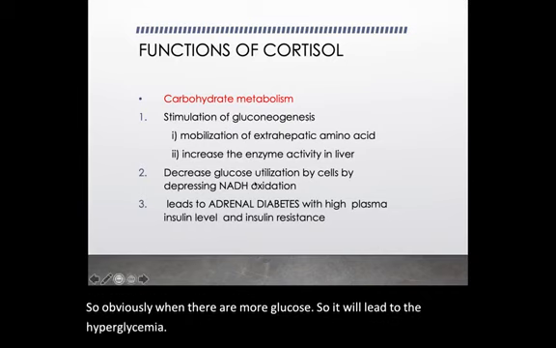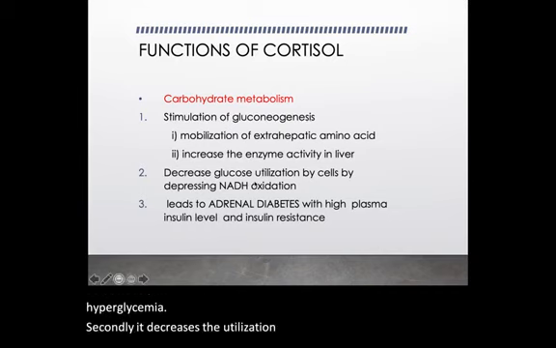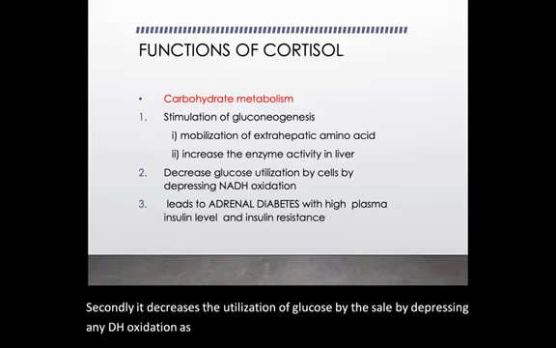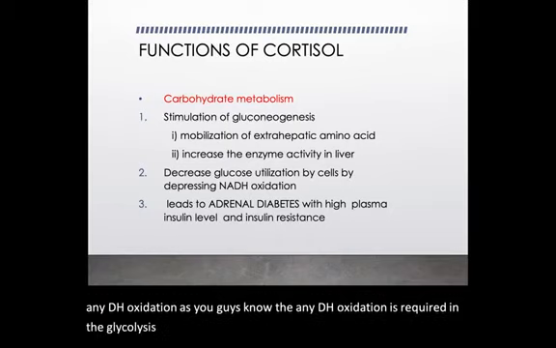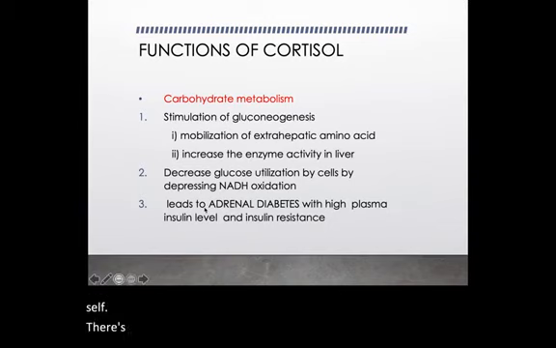Secondly, it decreases the utilization of glucose by the cell by depressing NADH oxidation. As you know, NADH oxidation is required in glycolysis, so if it is inhibited, glucose won't be utilized by the cell. There is a pathology related to it which we call adrenal diabetes.